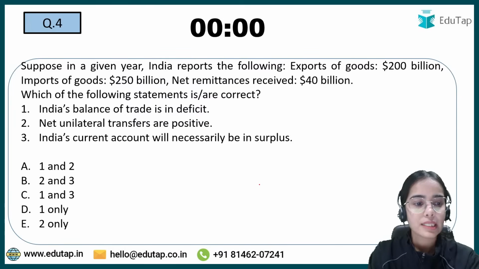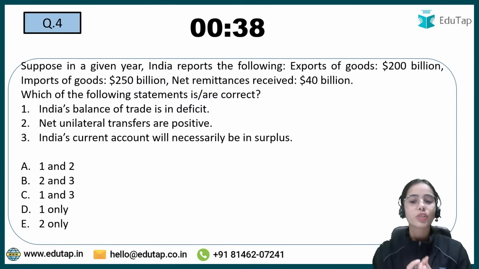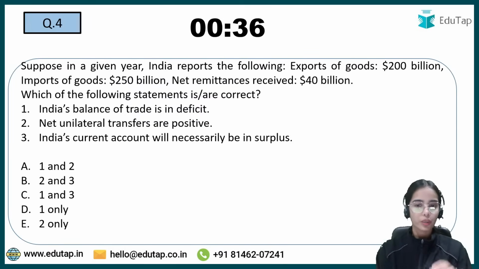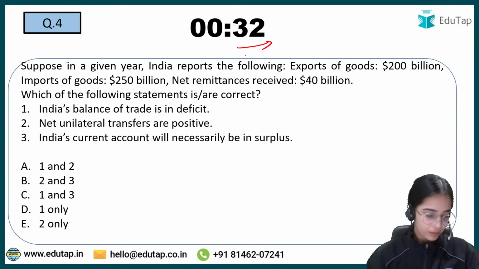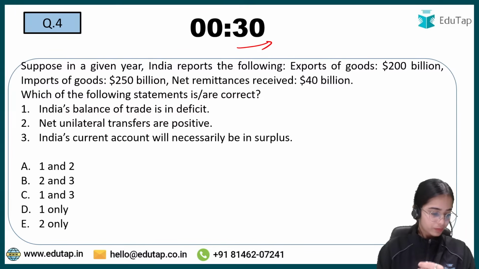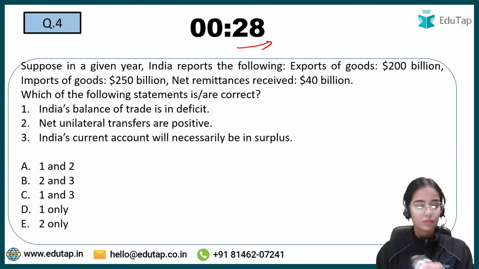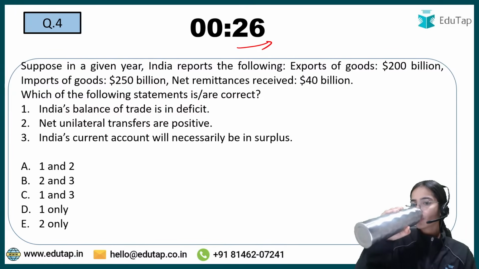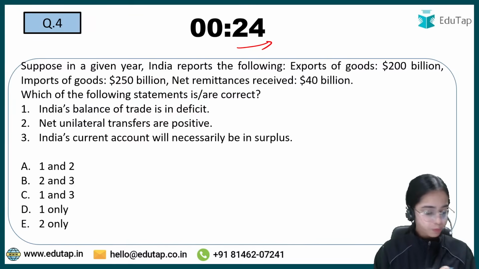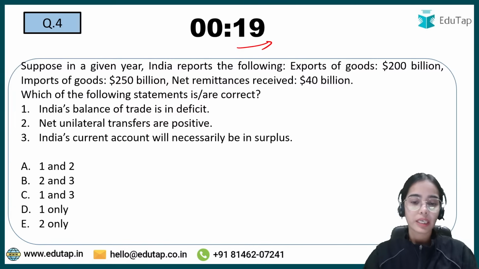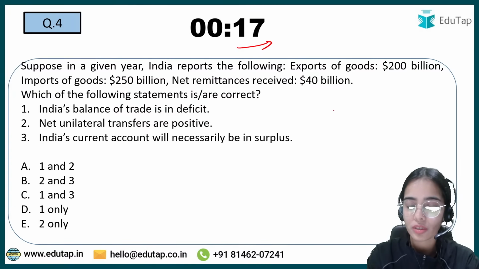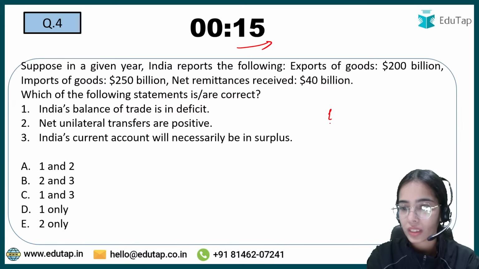Next is, suppose in a given year, read the question very carefully. I am giving you some time to read the question. You have 35 seconds. Read the question here and answer. Suppose in a given year, India reports the following. Export of goods. Export is $200 billion.